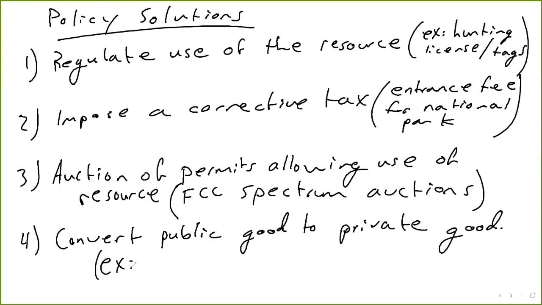And finally, an interesting option is to convert public goods to a private good. So for example, land, public land. So if there's a public land that is being overused or having resources over extracted from it, if you convert it to private land by selling it to an individual, then they'll manage those resources. So imagine we take some national forest and sell it off to individuals. Well, once the individual owns it, they're not going to let you come on their land and just start hunting animals or cutting down timber. So that's an option that does work sometimes.